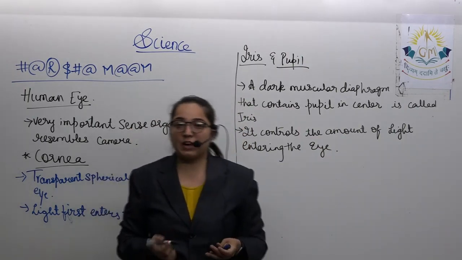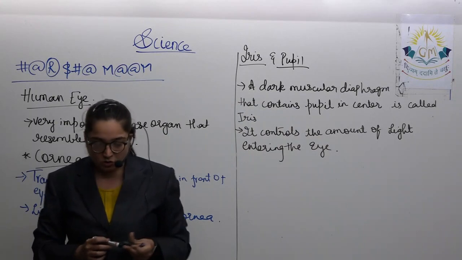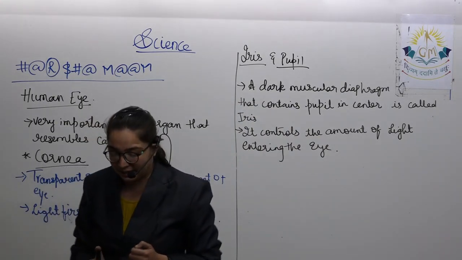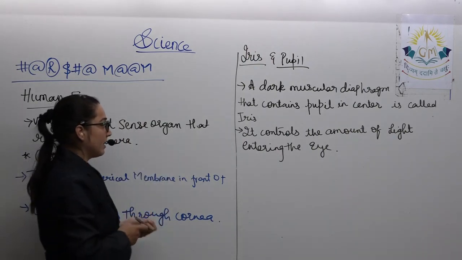The muscular diaphragm behind the cornea is called the iris. And the pupil appears black in color because no light is reflected from it.